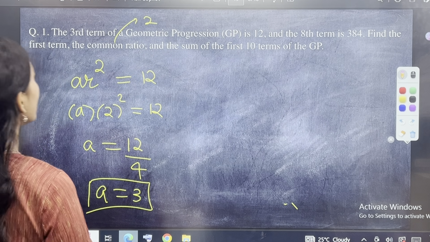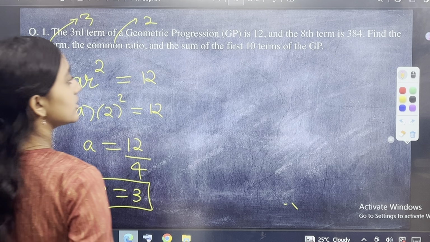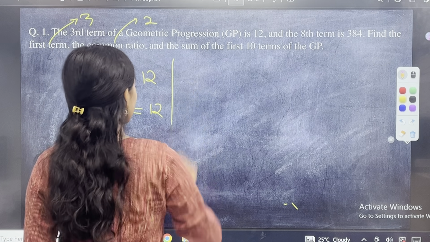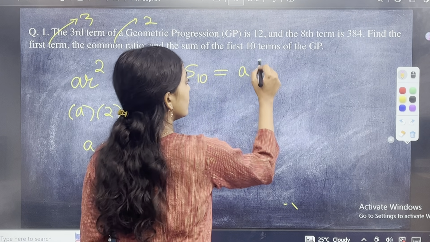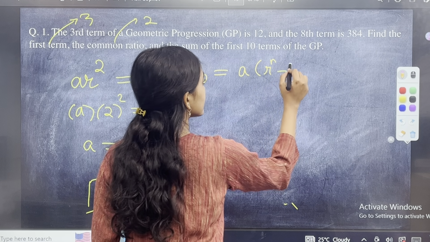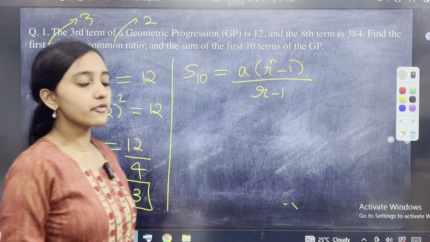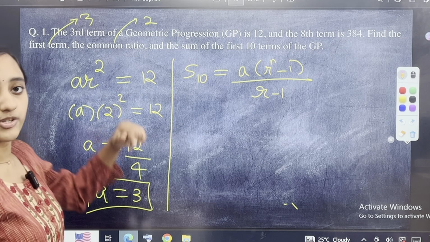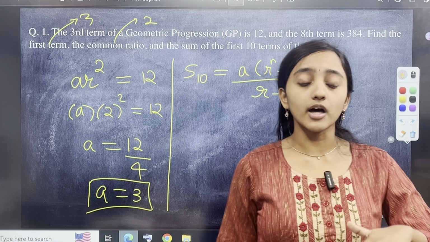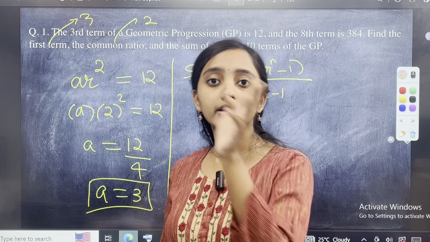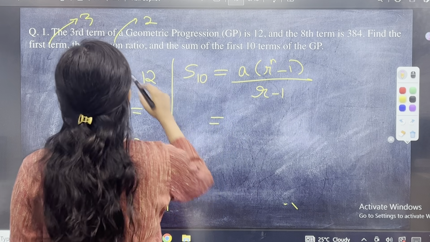Okay. Now they are asking you what is the sum of the first 10 terms of the GP. So the sum of the first 10 terms of the GP is equal to A into R power n minus 1 divided by R minus 1. Why are we using this formula? Because R is given as 2, which is greater than 1. Therefore, we are using this formula. If R were less than 1, we would use A into 1 minus R power n by 1 minus R.